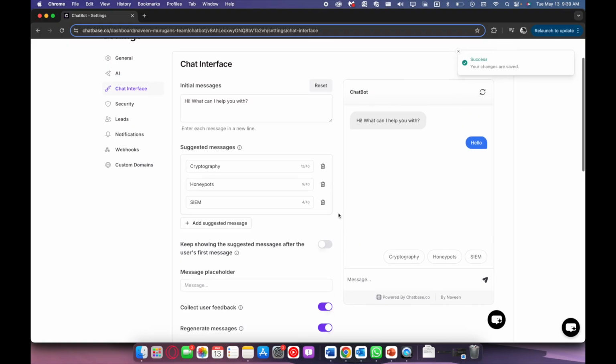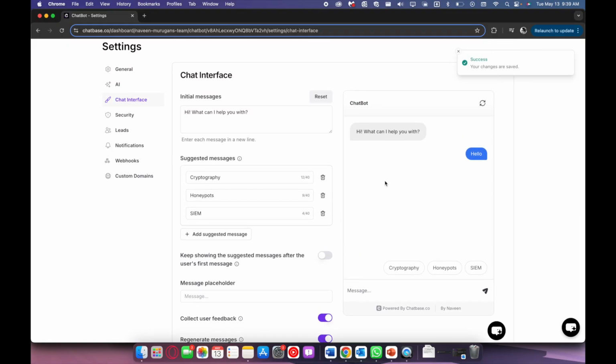I can integrate this chatbot directly into my personal website, and I'll have my own personal chatbot agent where people can ask questions about my website or the service that I'm trying to provide through this little chatbot.